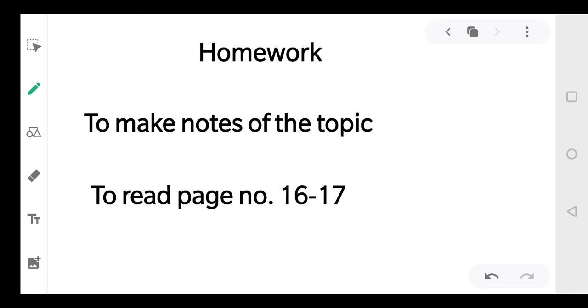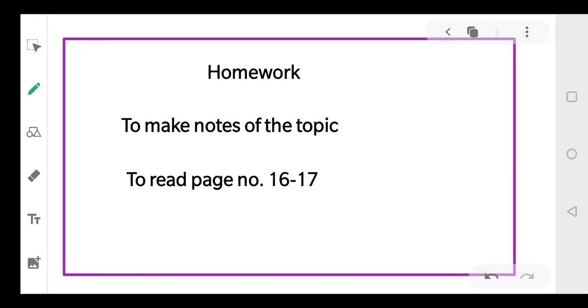So coming to your homework. First of all, you will make notes of this topic that we have discussed, and then you will read page numbers 16 and 17. Just go through these pages, underline the important points, and if there is any doubt, any query, you must call me, talk to me. I'll be 100% solving your problems.